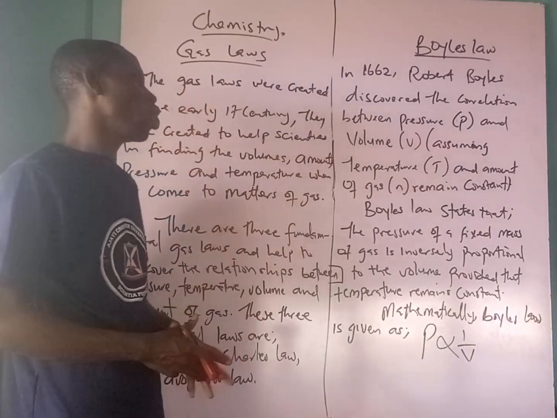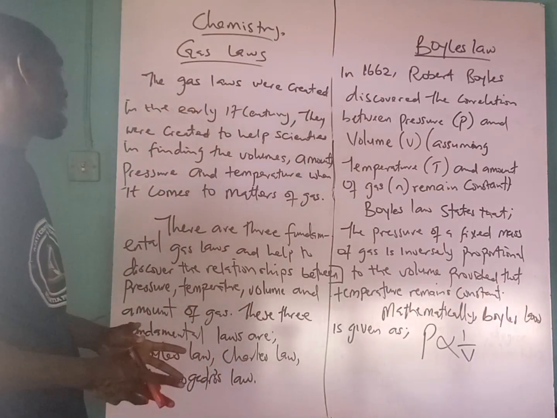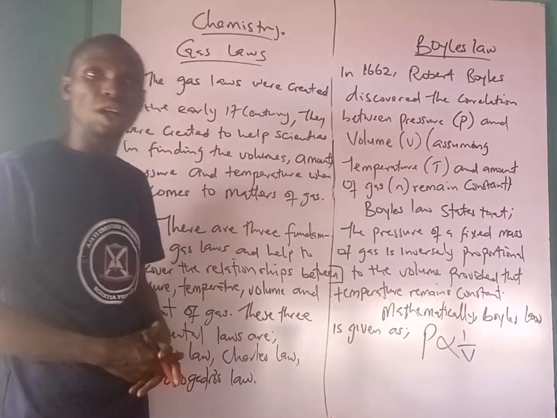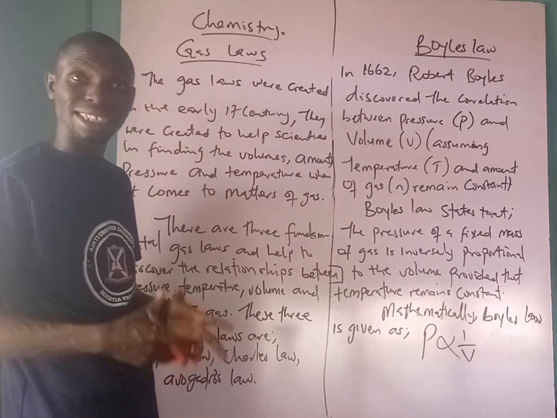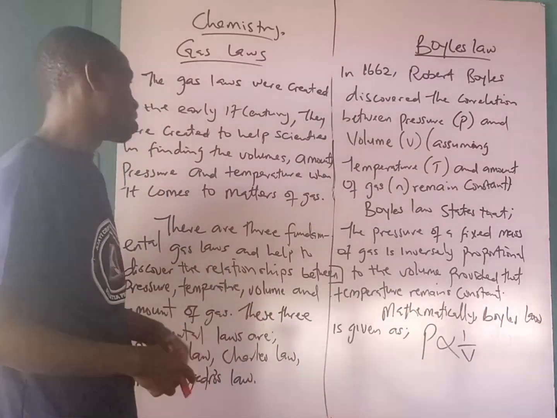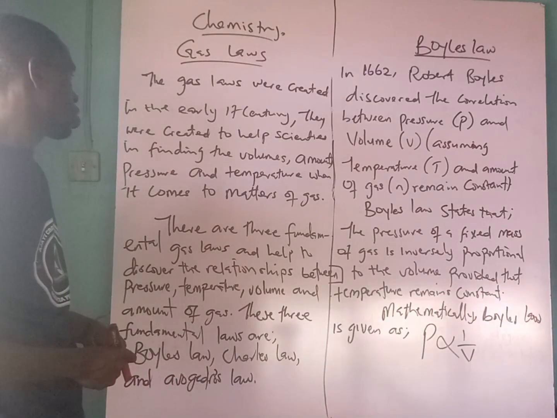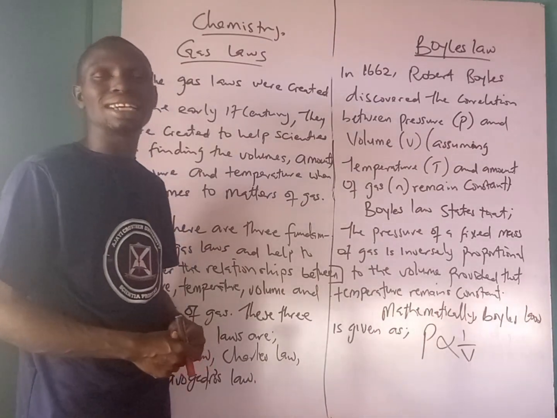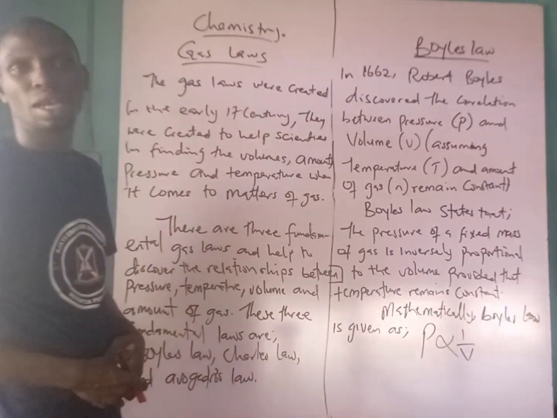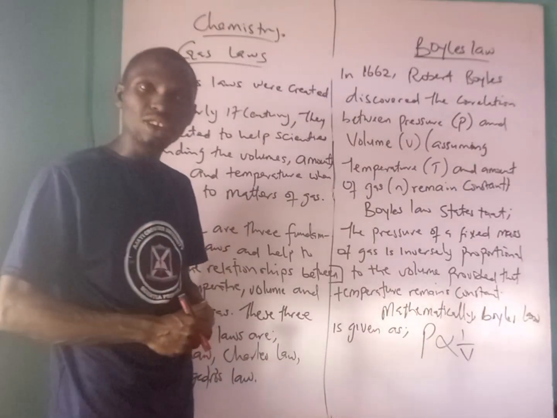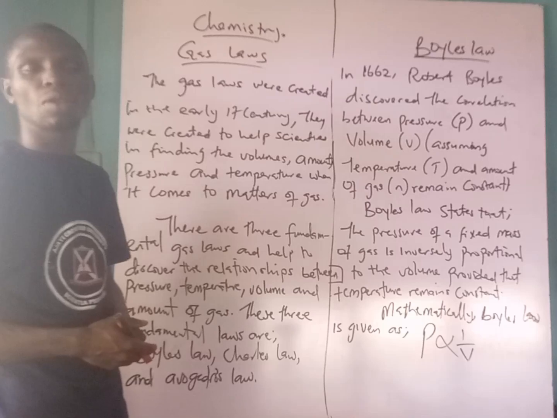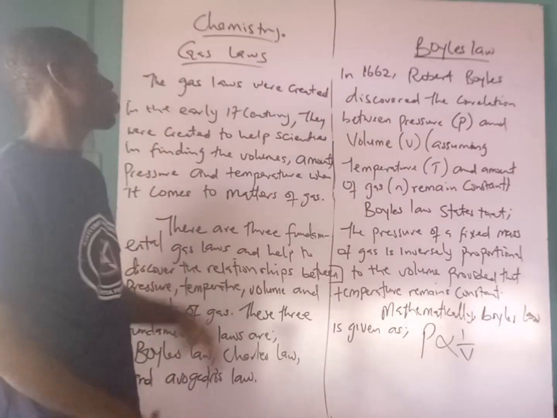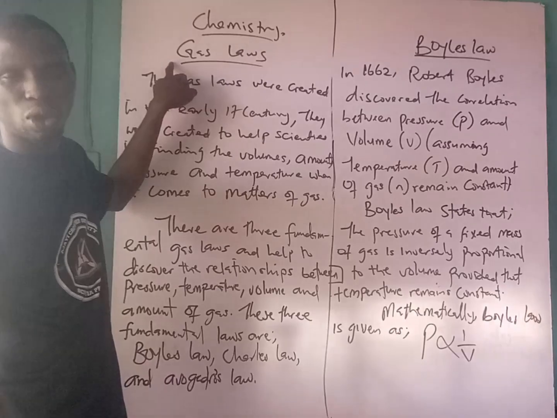They were formulated primarily to find solutions to the problems that can arise as a result of the volume, amount, pressure and temperature of gases. And that is why we come across gas law.